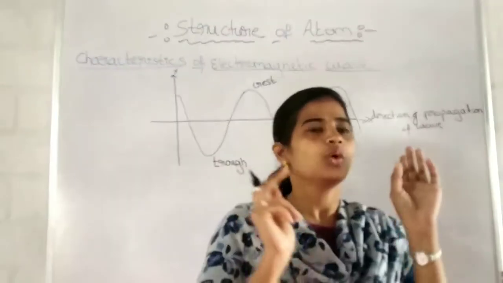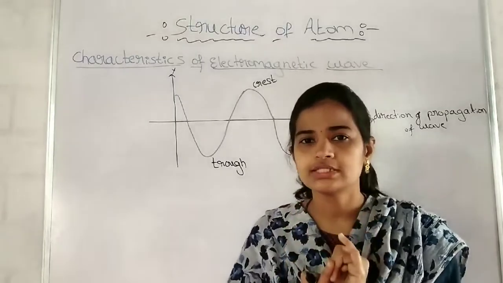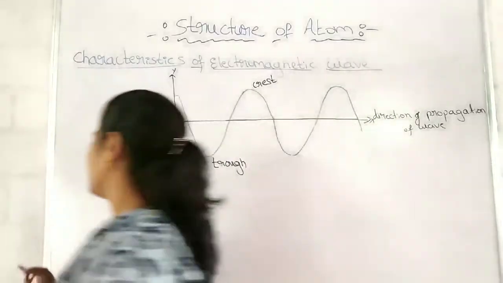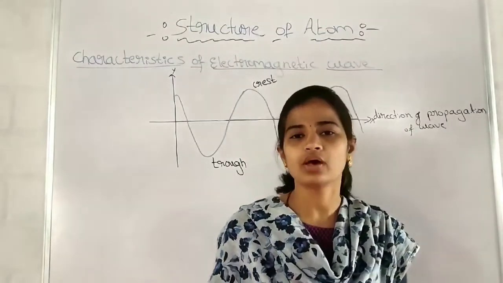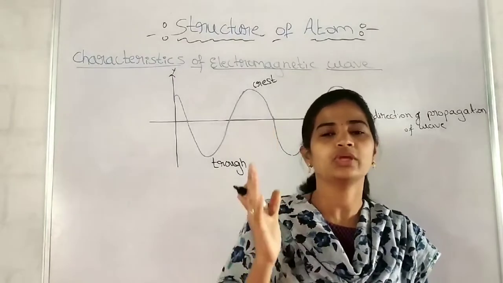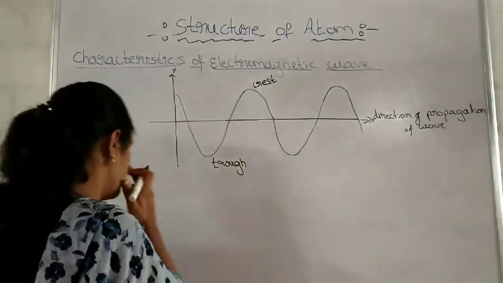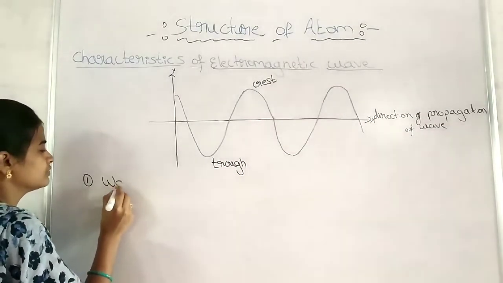First is wavelength, wave number, frequency, velocity, amplitude. We will cover these definitions here because we will be frequently using wavelength, frequency, and velocity. We should have the basic definition, what is the meaning of those. First we'll study what is wavelength.